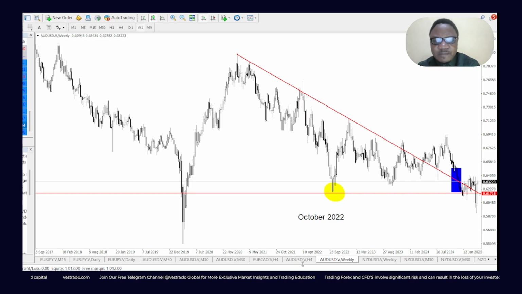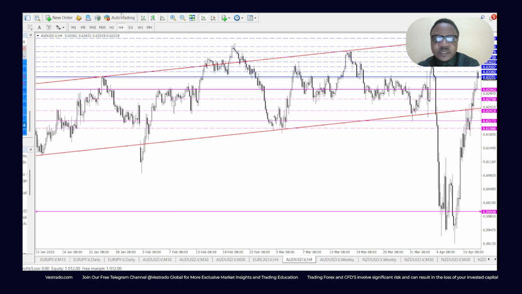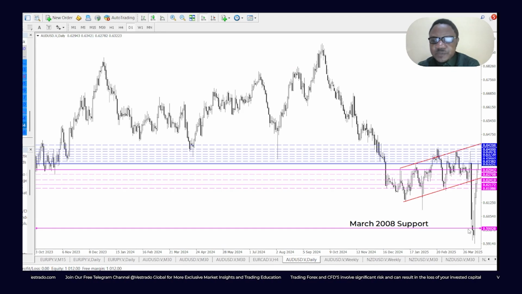However, to get better visibility, we see price also react. Something happened in the market during the Trump China tariff wars that pushed the Aussie away from the ascending channel we saw last week or 2 weeks ago on this guy. And what happened? It became so strongly bearish. Price hit March 2008 support level.